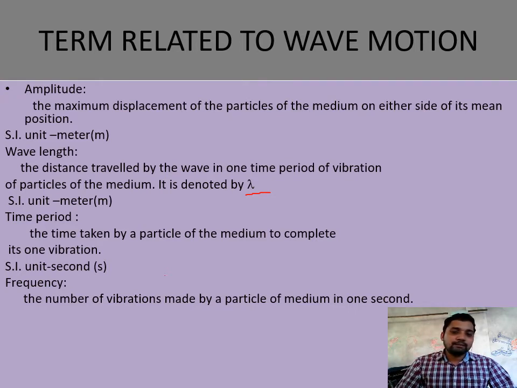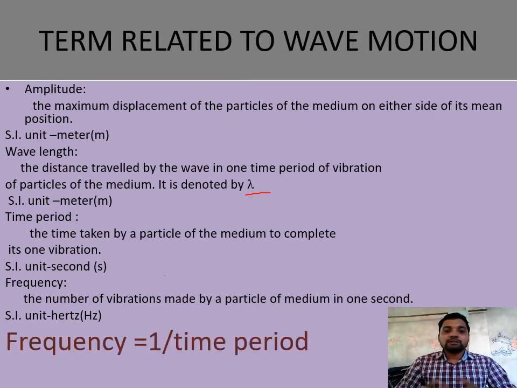That is frequency. Frequency has the SI unit Hertz, with the symbol capital H and small z. The relationship between time period and frequency is: frequency is equal to 1 by time period, or time period is equal to 1 by frequency. T equals 1 by f, f equals 1 by T.